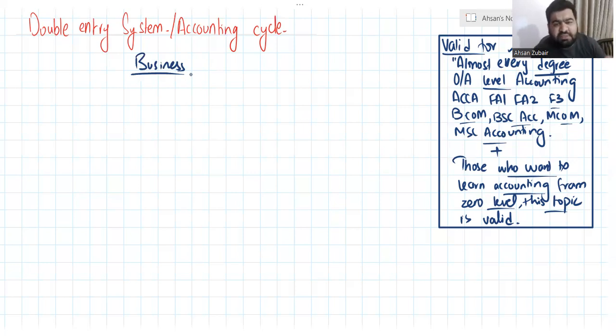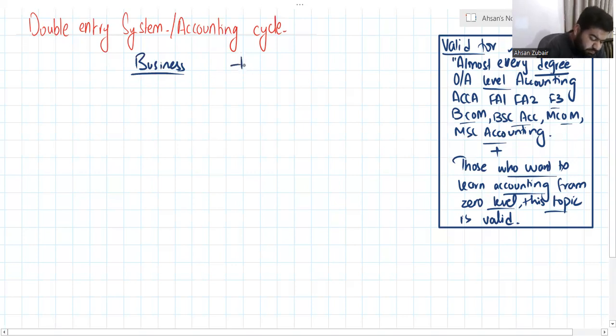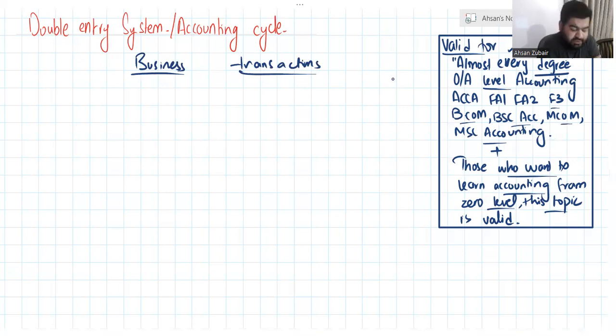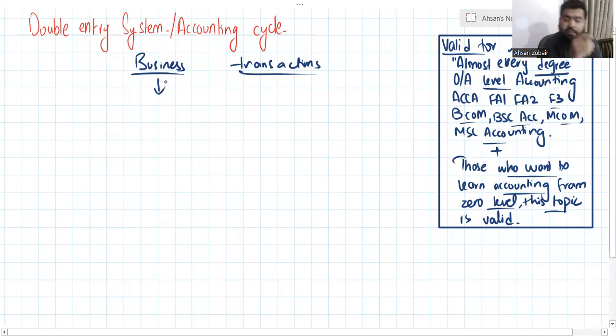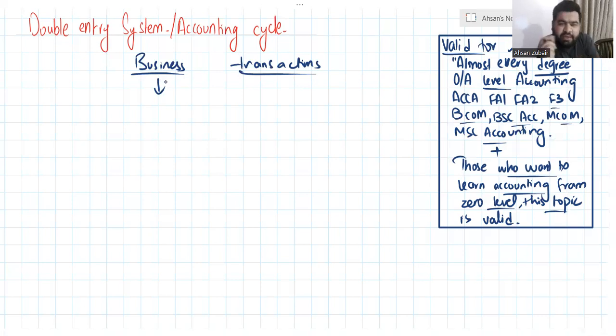So when my business is running, obviously it is my duty to record the transactions. So what are transactions? What is business and what is a transaction? Basically, we have to understand the major definition of both of these. The business is anything that you are doing to earn profit. If there is the intention of profit, it means you are doing business.